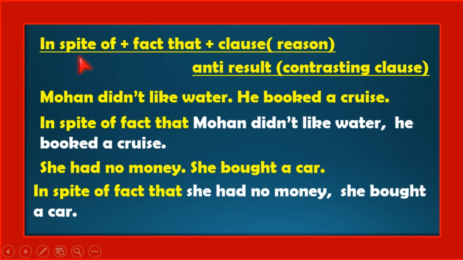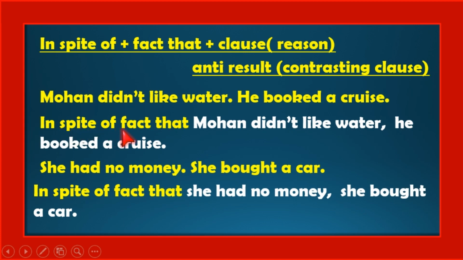The third structure is very important and very easy. In spite of plus the fact that. That means that clause plus clause. That clause, comma, and then the result, the contrasting clause. Look at this example. Mohan didn't like water. He booked a cruise.